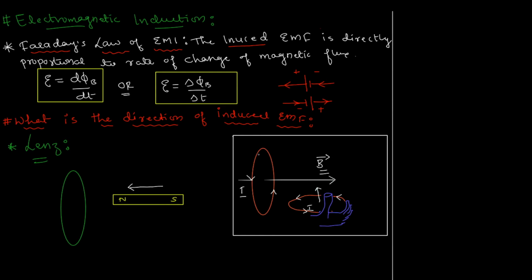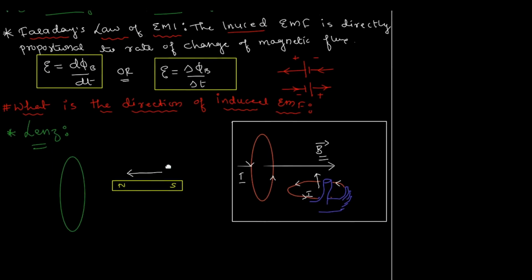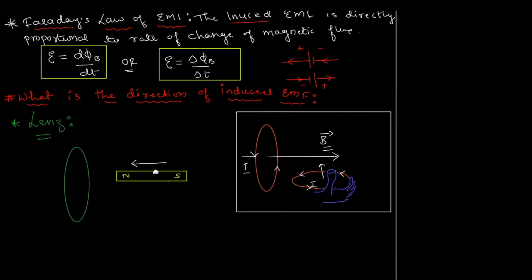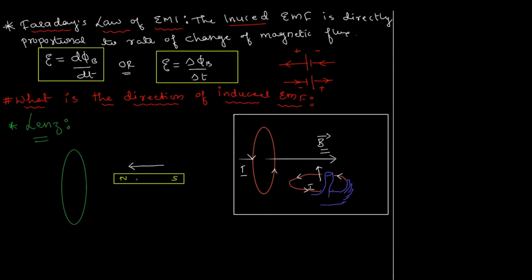Basically magnetic field due to a circular ring will be along its axis given by the right hand rule. And if the current was in the reverse direction like that, then magnetic field would be in this direction. Yes, we need to know that to understand the direction of induced EMF. Okay, now that that is clear, let's see what Lenz was thinking. So what happened was, let's say we try to move the bar magnet closer.